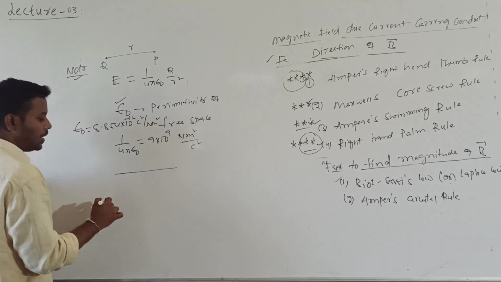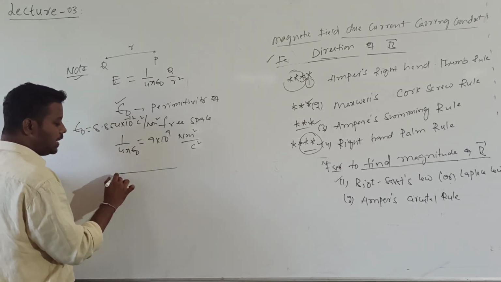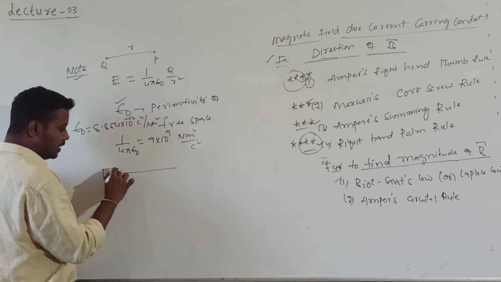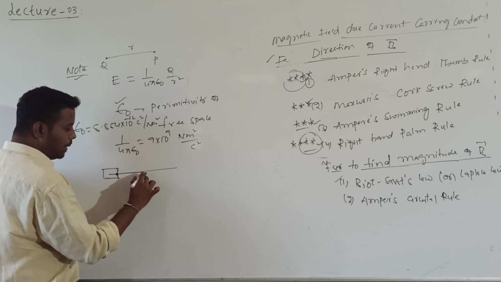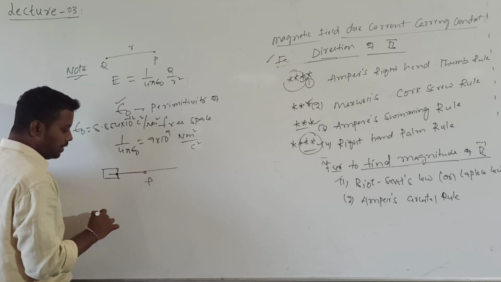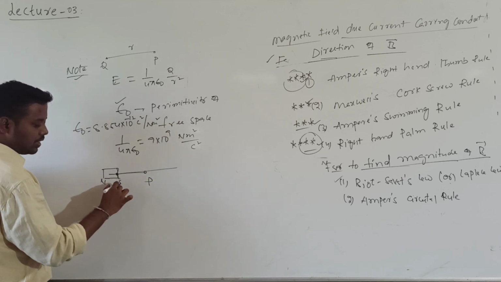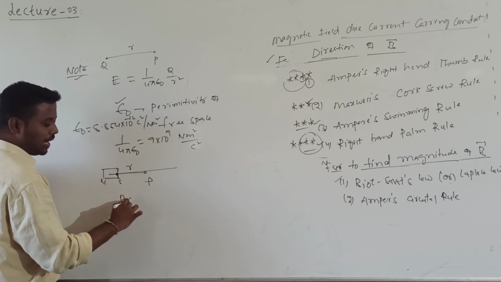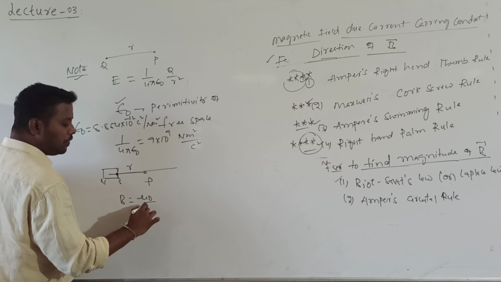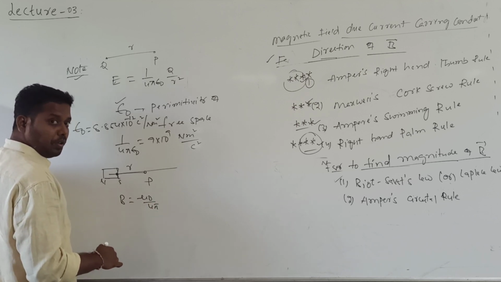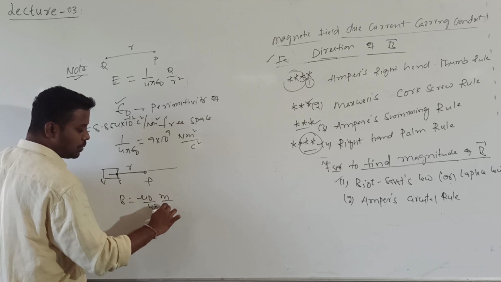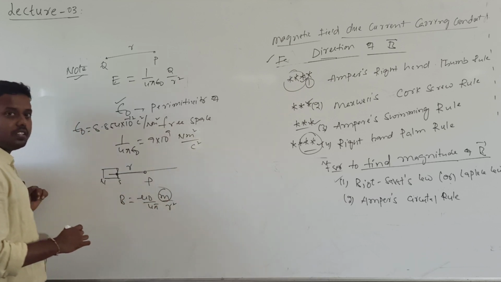Similarly in magnetism, there is a constant. If this is a bar magnet, one bar magnet is there, and I want to calculate the magnetic field induction at point P. This is the north pole, this is the south pole. This point P distance is r. So generally I write B value as mu naught by 4 pi into m divided by r square, where m is called pole strength.